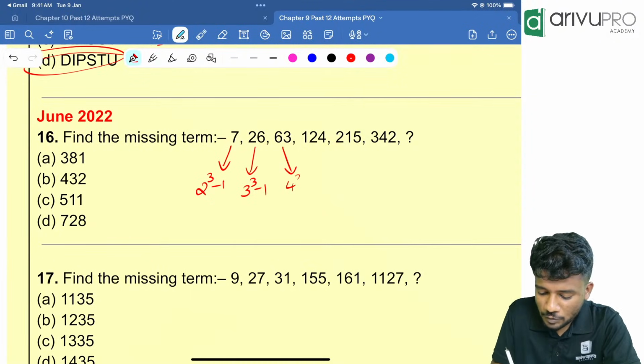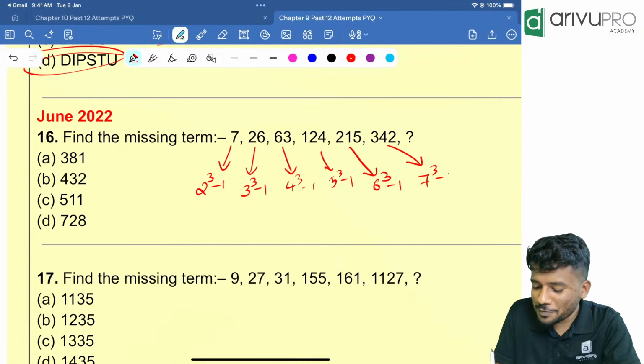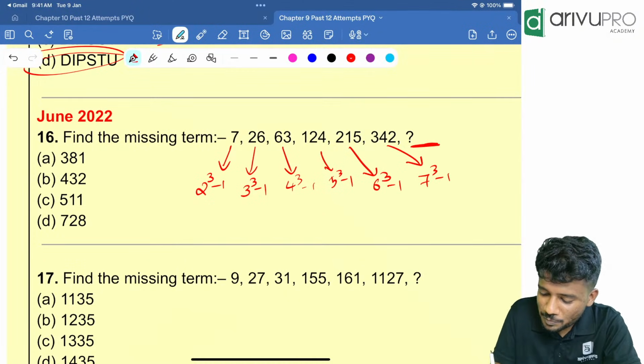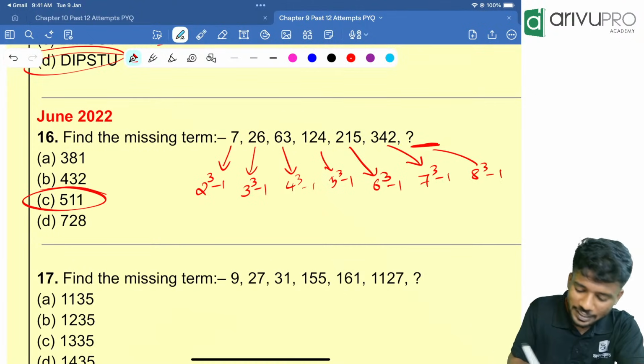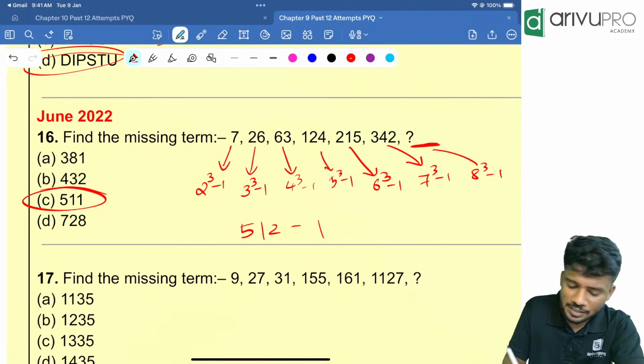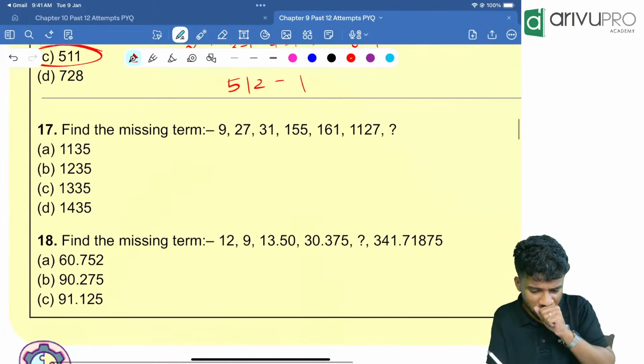Then 4 cube minus 1. 5 cube minus 1. This is what? 6 cube. 6 cube is 216 minus 1. This is what? 7 cube minus 1. Then the next number should be what? 8 cube minus 1. 8 cube is 512. So 512 minus 1 is 511. Option C is your answer.